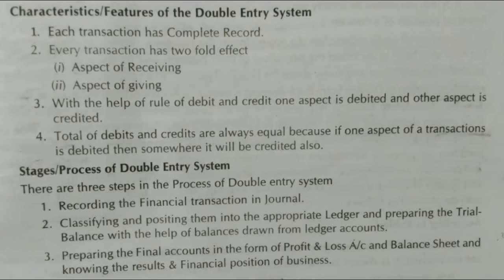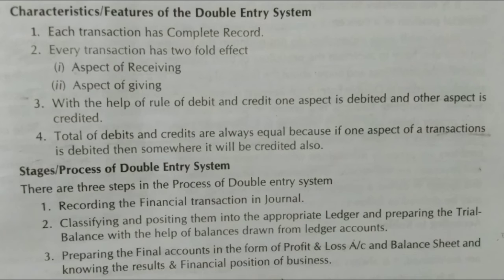The second step is classifying and posting them into appropriate ledger and preparing trial balance with the help of the balances drawn from the ledger accounts. So here two things are done. We are classifying the journal entries and we are posting them into ledger accounts.